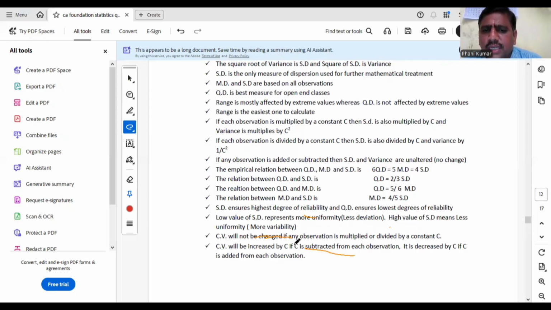CV will not be changed if any observation is multiplied. Coming to relative measures, they are not affected by scale. They are affected only by origin. If each value is increased by K, CV will be decreased. If each value is decreased by K, CV is increased. But coming to multiplication and division, CV will never change. So CV is not affected by scale. It is affected by origin, but in inverse relation. That means if each value is increased, CV will decrease. If each value is decreased, CV will increase.